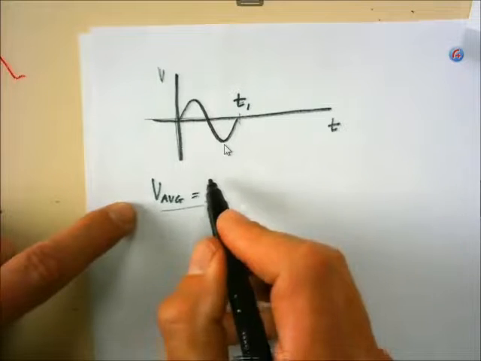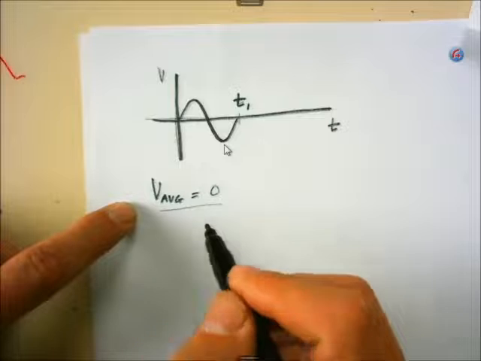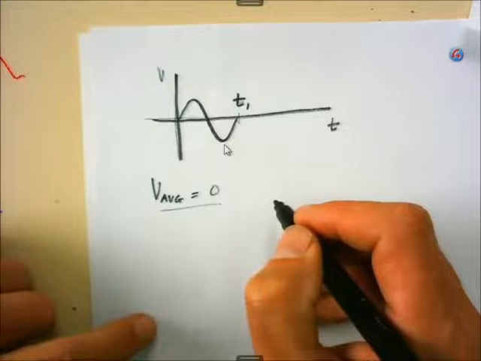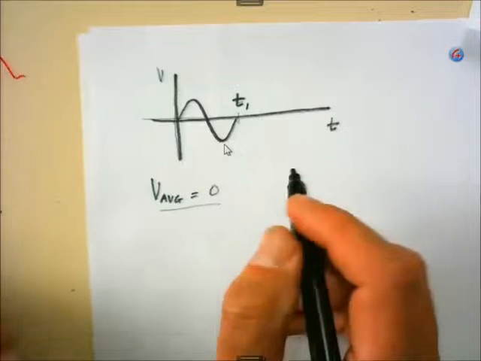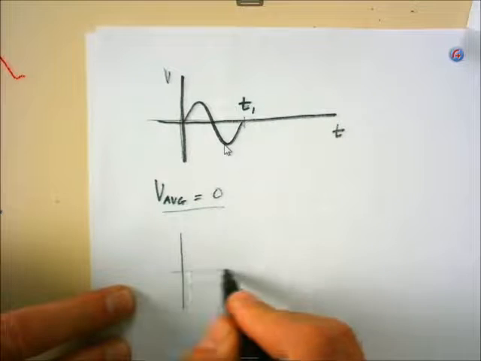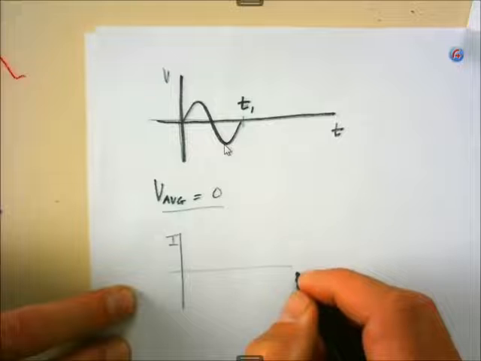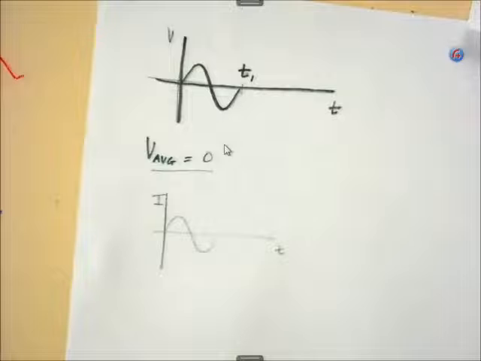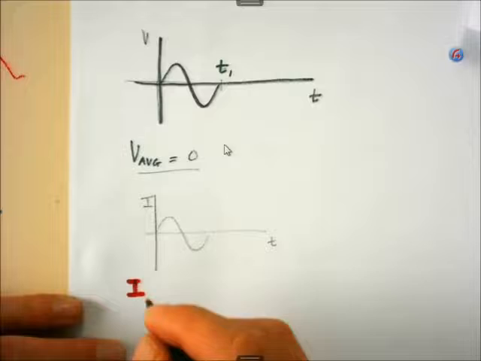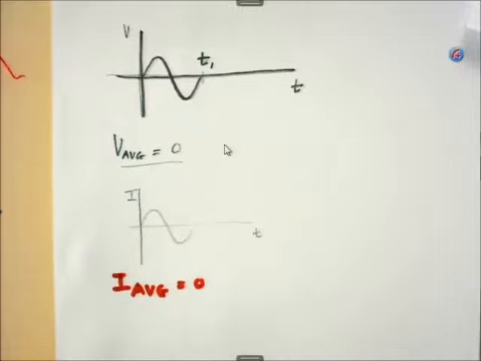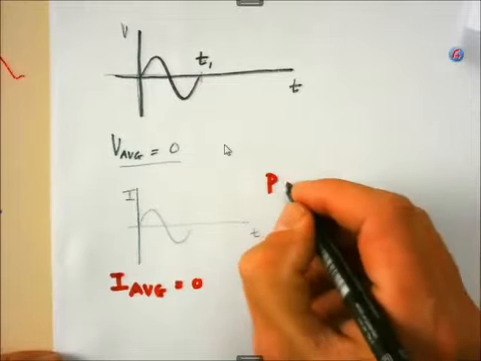But then if my average is 0, how can all the lights in our homes, or apparatuses in our home, function? Because my average potential difference is 0. That will have to mean then that my average current would be 0. And my current will look exactly the same shape. Might not have the same maximum values, but my average current will also be 0.